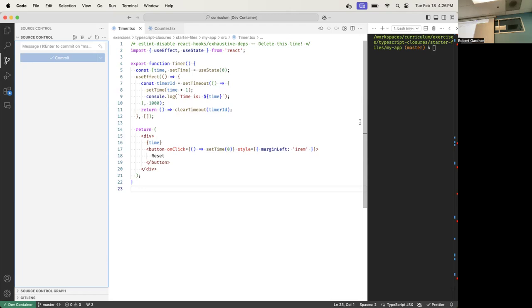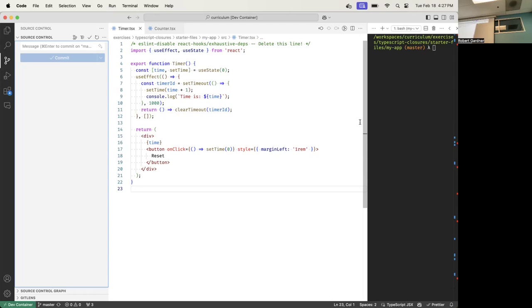But a function cannot access what is inside another function, correct. For example, this arrow function can access setTime, but it cannot access timerID. TimerID is not in its scope because it's inside of this function. It can access stuff in its parent function, but it cannot access anything in its sibling function. Just like what we've been doing before with our teenagers.